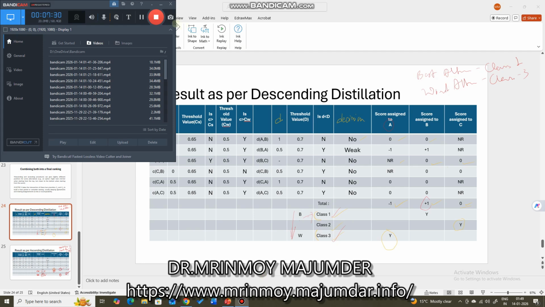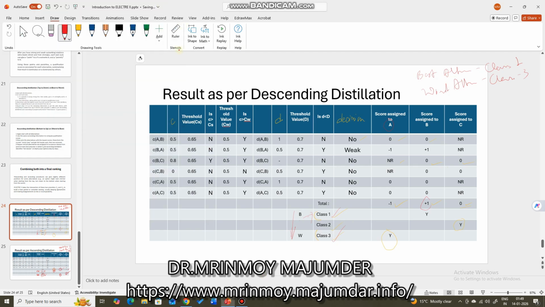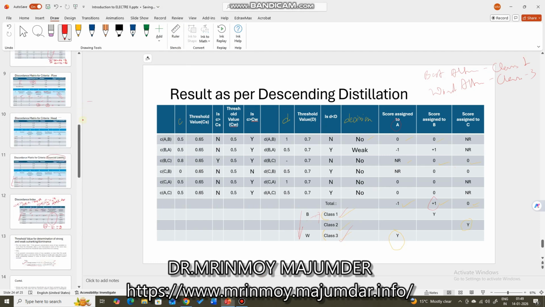But more or less, this is ELECTRE 2. It is a little bit longer. The method is a bit longer, I will say.